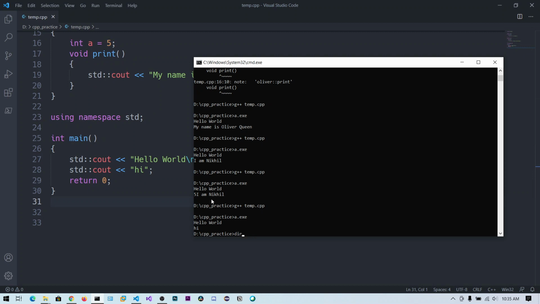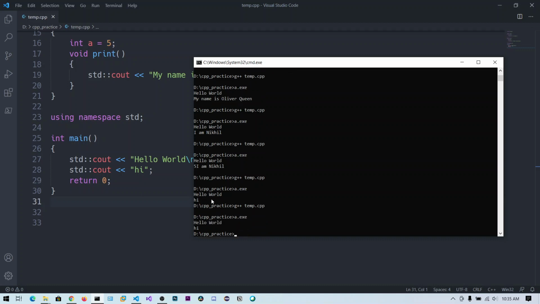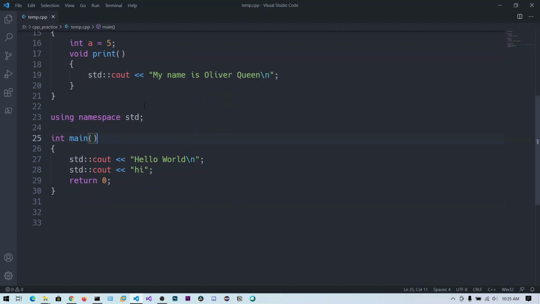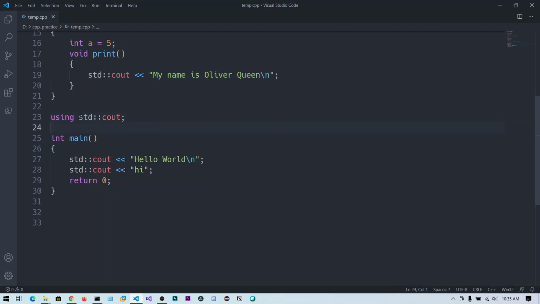You can compare this again. So this is about the namespaces. You can also directly say using std::cout. This also works if you want to access only std::cout as cout.